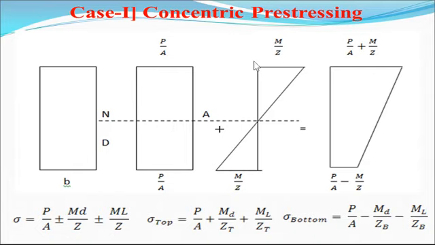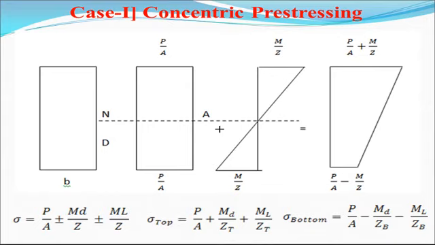Second, due to external load, there is a bending moment, and bending stresses are there. Bending stress is equal to M by Z using the flexure formula. This is another stress. Therefore, at the bottom, P by A is compressive and M by Z is tensile, that's why it is P by A minus M by Z. This is the net resultant stress developed after application of load at the bottom, which is generally 0 or positive. And for the top one, it is P by A plus M by Z, and we know that concrete is strong in compression. That's why there is no problem.